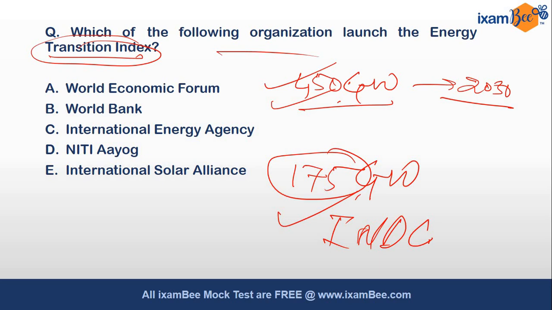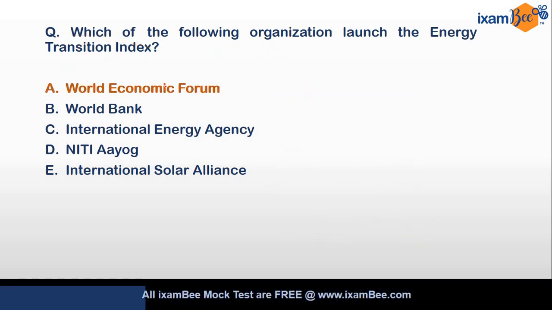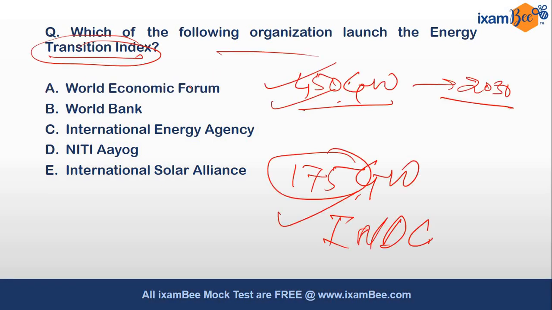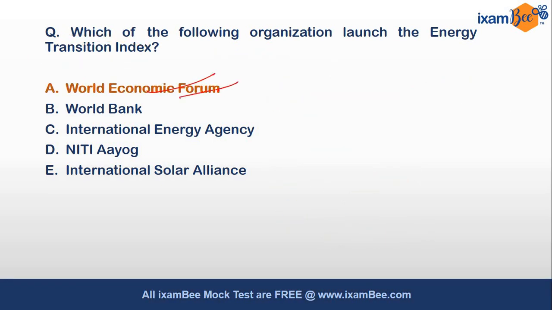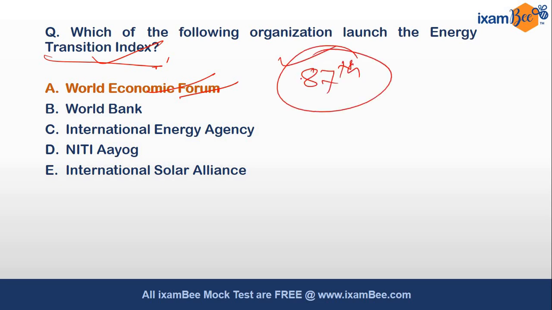Okay, so the correct answer for this question is World Economic Forum. The World Economic Forum launches this Energy Transition Index. And the rank of India in this index is 87th. You should know the rank of India. You take note of this.